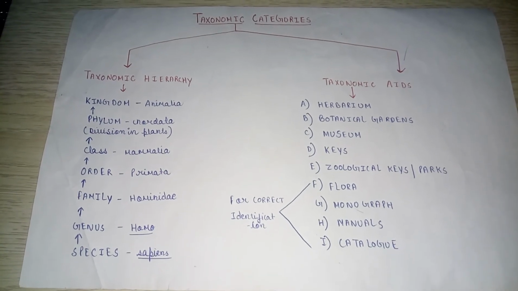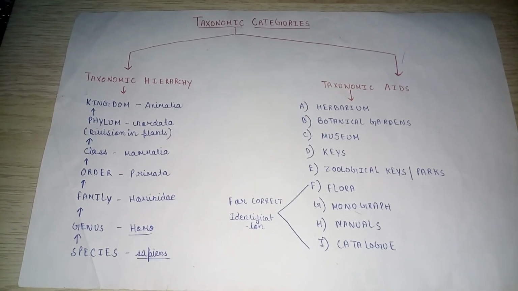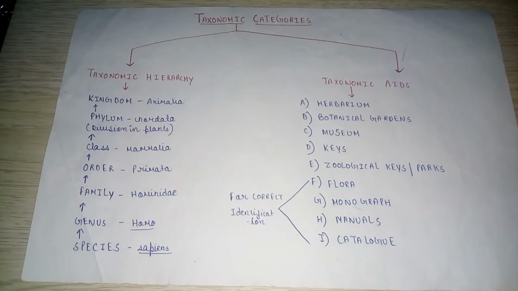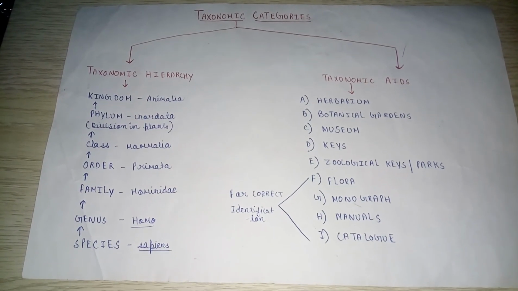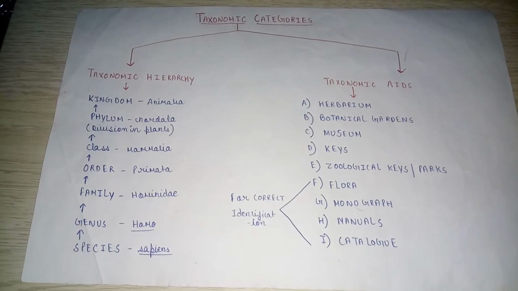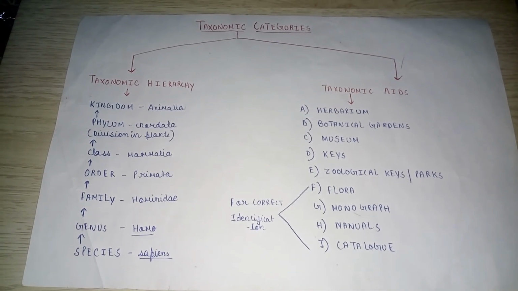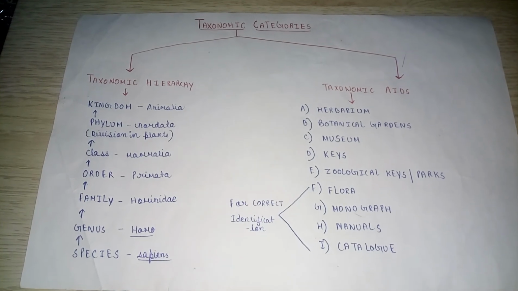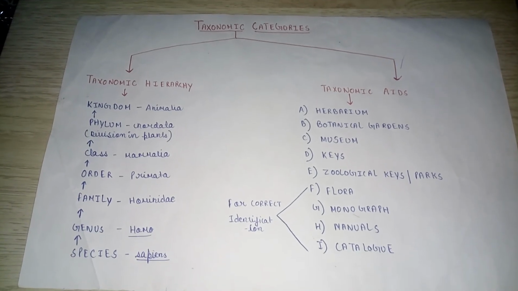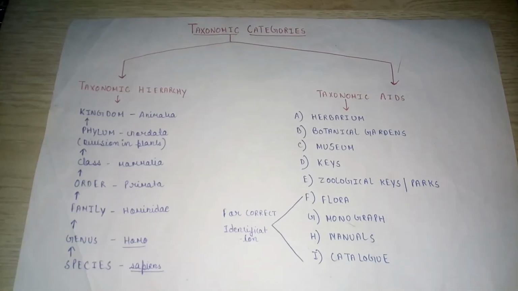Now next we come to zoological parks. Zoological parks are the places where animals are kept in a protected environment under human care. These enable us to learn about their food habits and behavior. The largest zoo in the world is the Zoological Park of Kruger in South Africa, and the largest zoo in India is the Zoo of Kolkata.